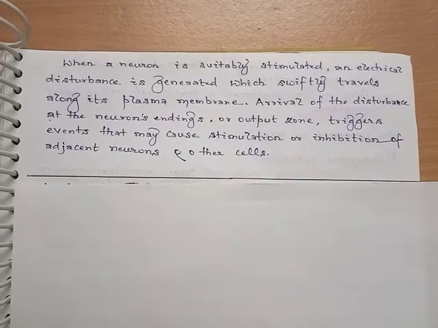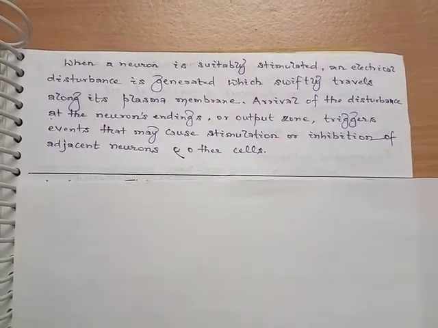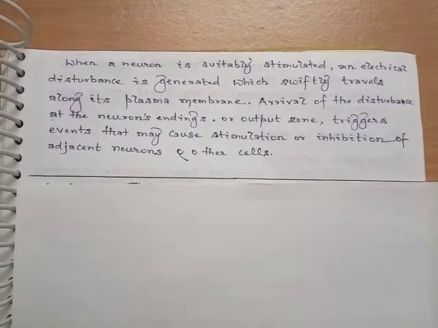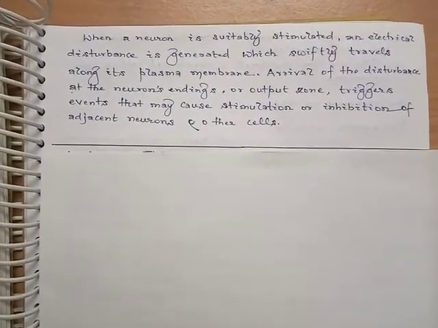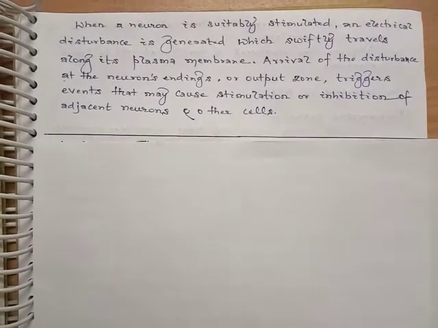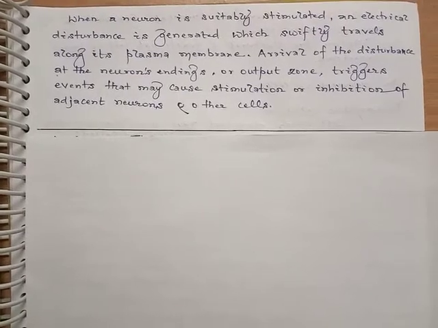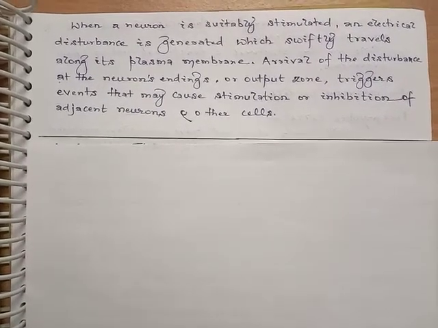The third point, the neural tissue helps in mediating conscious activities. The fourth point, the information about the changes in various internal structures is provided by the nerves.